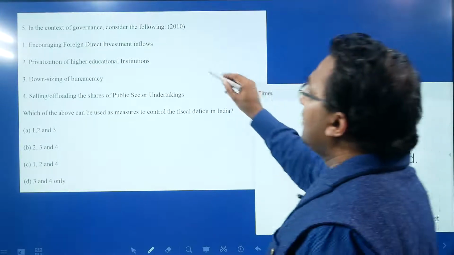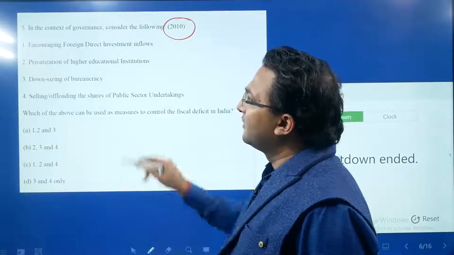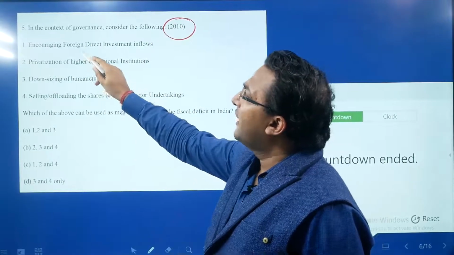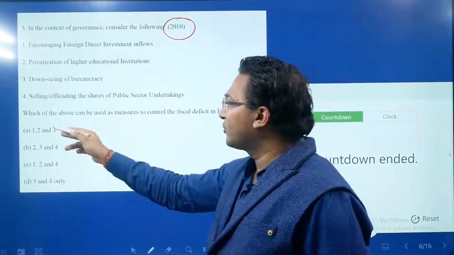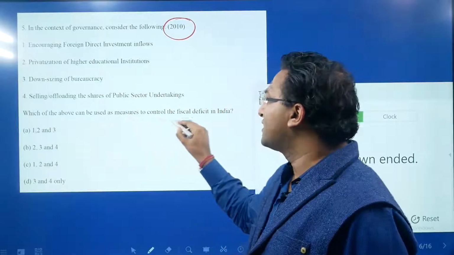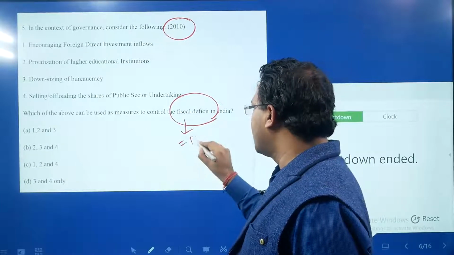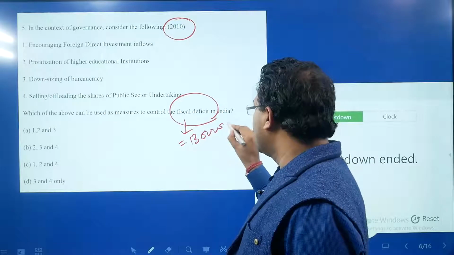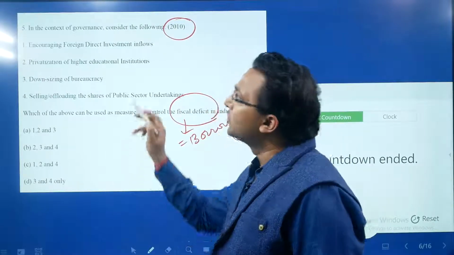In the context of governance, consider the following. This question was asked in 2010. Number 1, encouraging FDI. Before reading the statements, let us see what the question is. Which of the above can be used as a measure to control the fiscal deficit? So fiscal deficit is always equal to the amount of borrowing and the other liabilities, right? So how can the fiscal deficit be reduced?